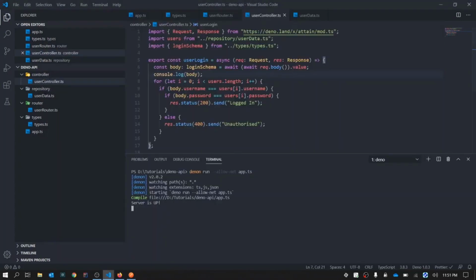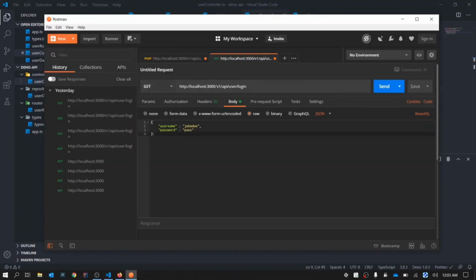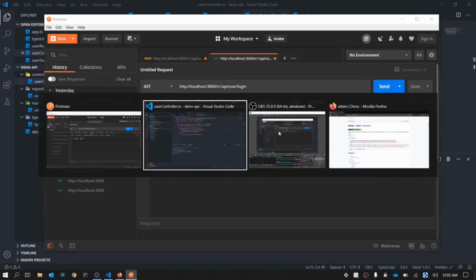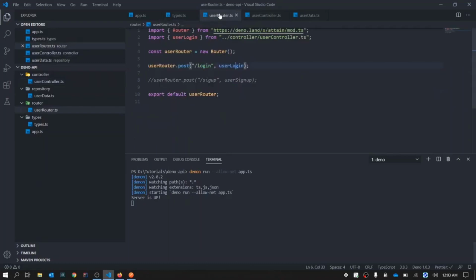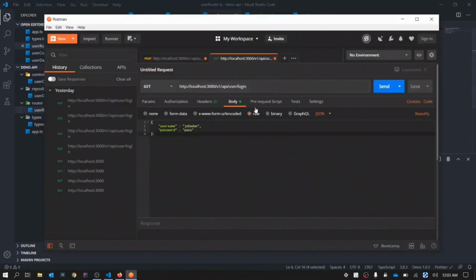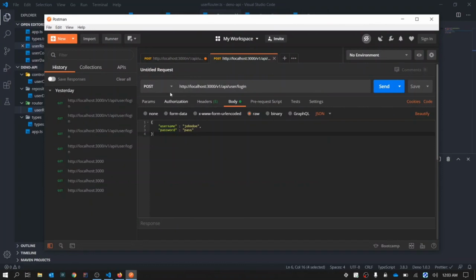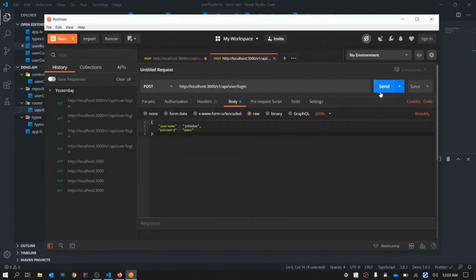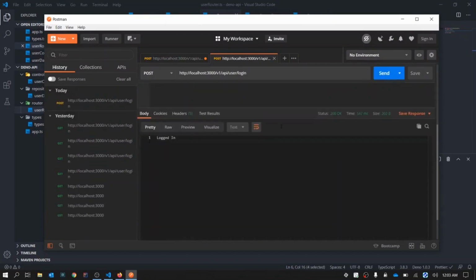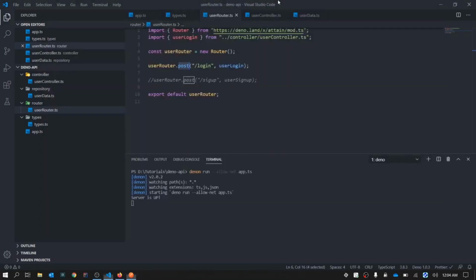Okay, it did not call the API. There is an error. Let's see. Okay, user routes. Okay, so I understood. Post. Very sorry for that. You need to have a post as it's a post request. So now let's try this and see we are logged in. So the logged in part is completed.